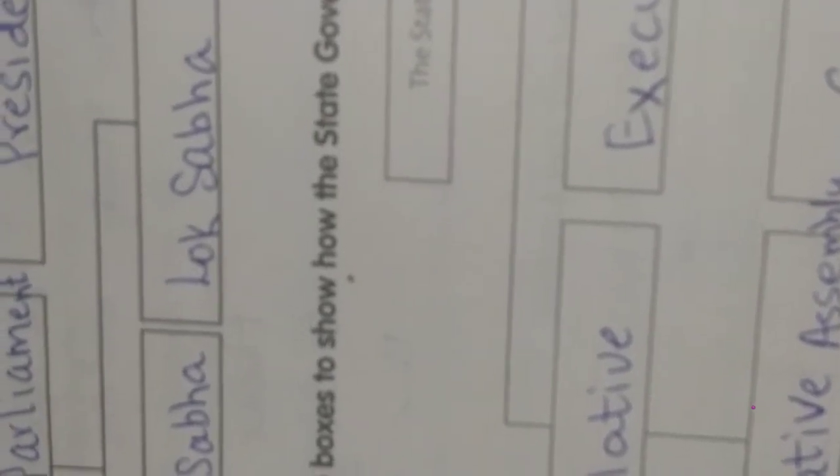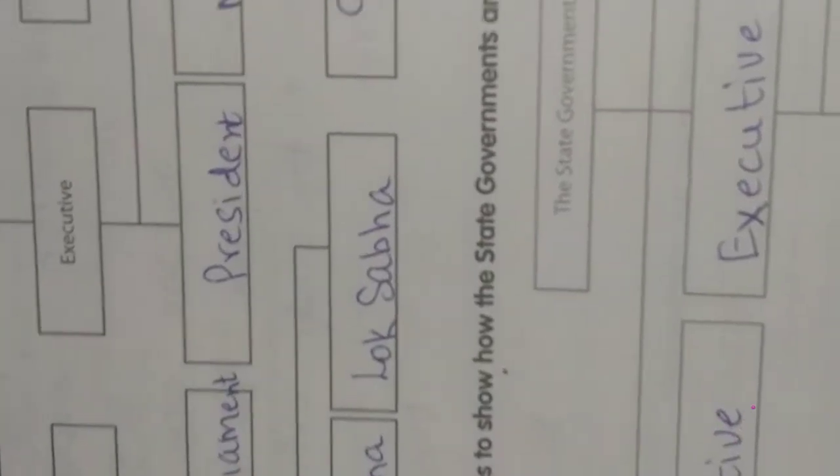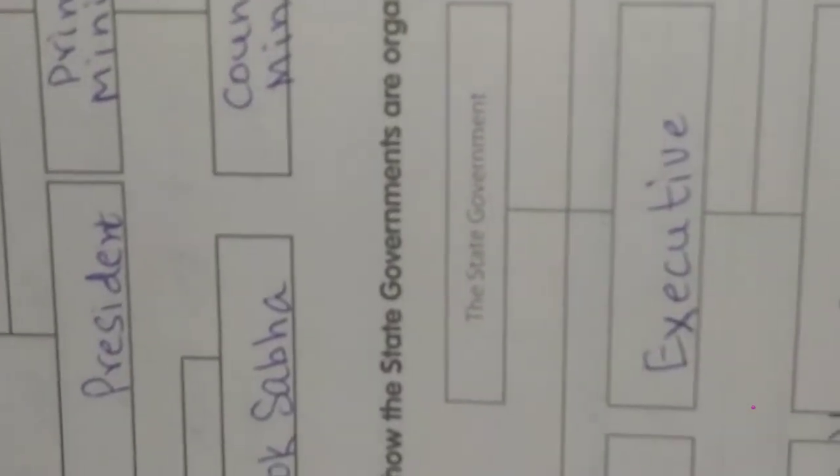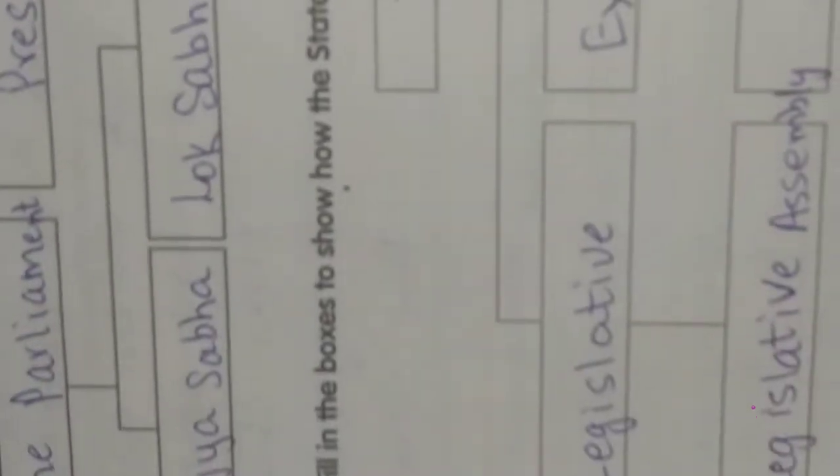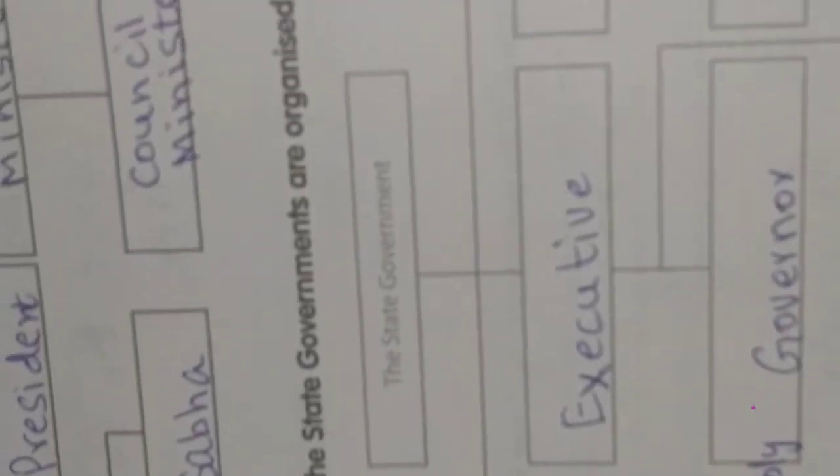Now fill in the boxes to show how the state governments are organized. Again in the state government, legislative, executive and judiciary.